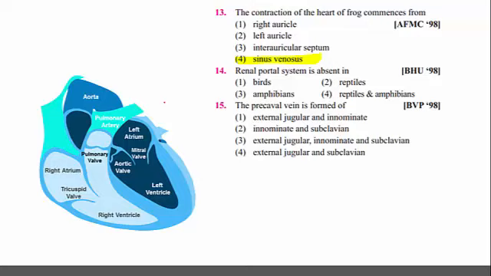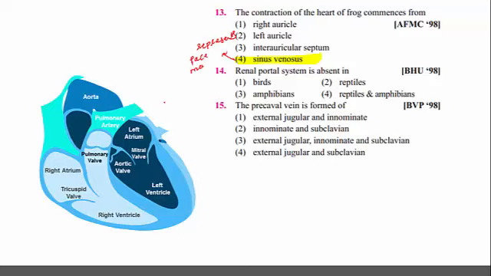The sinus venosus is compared to the pacemaker of humans.